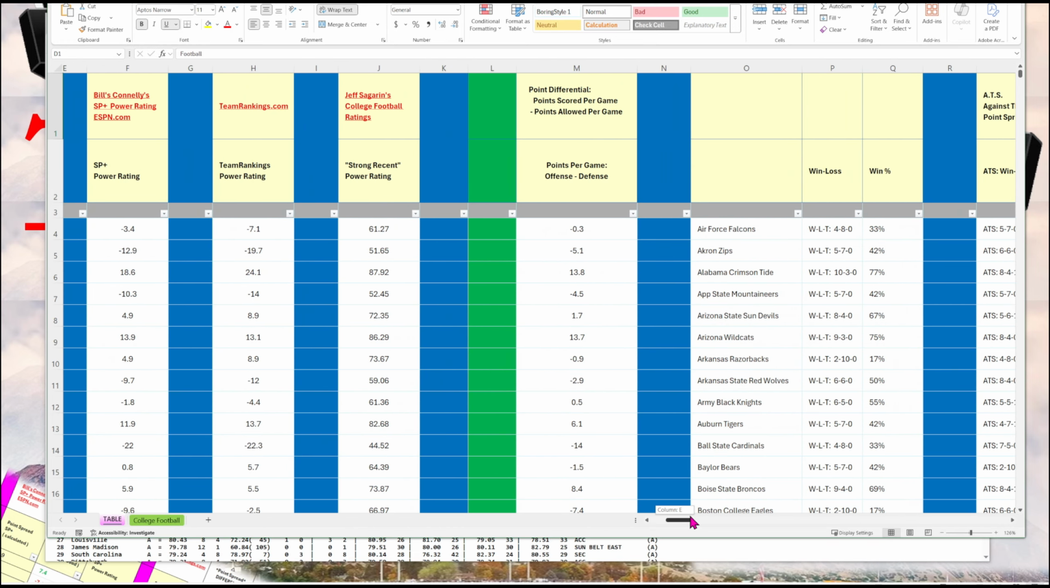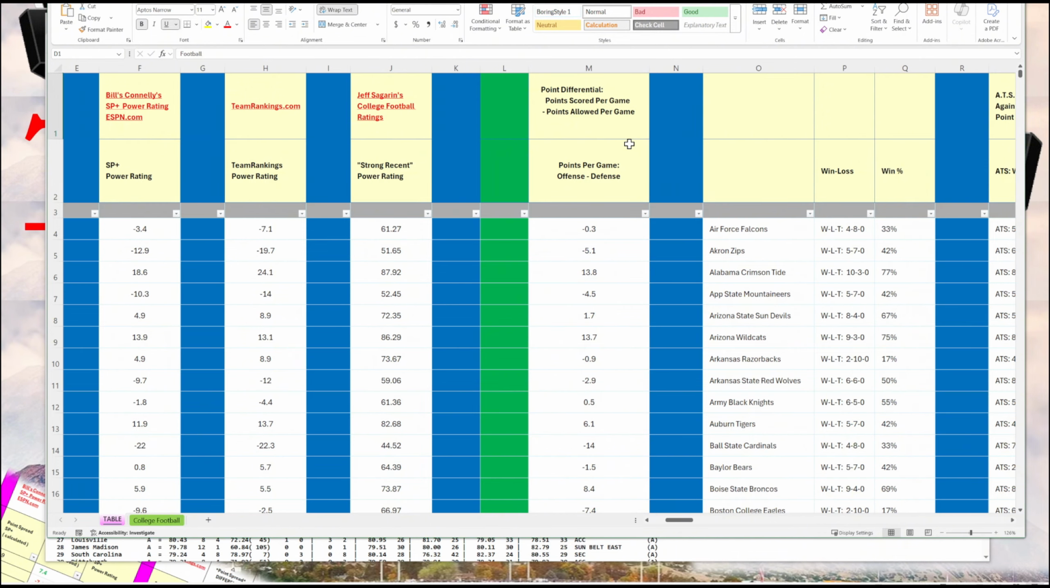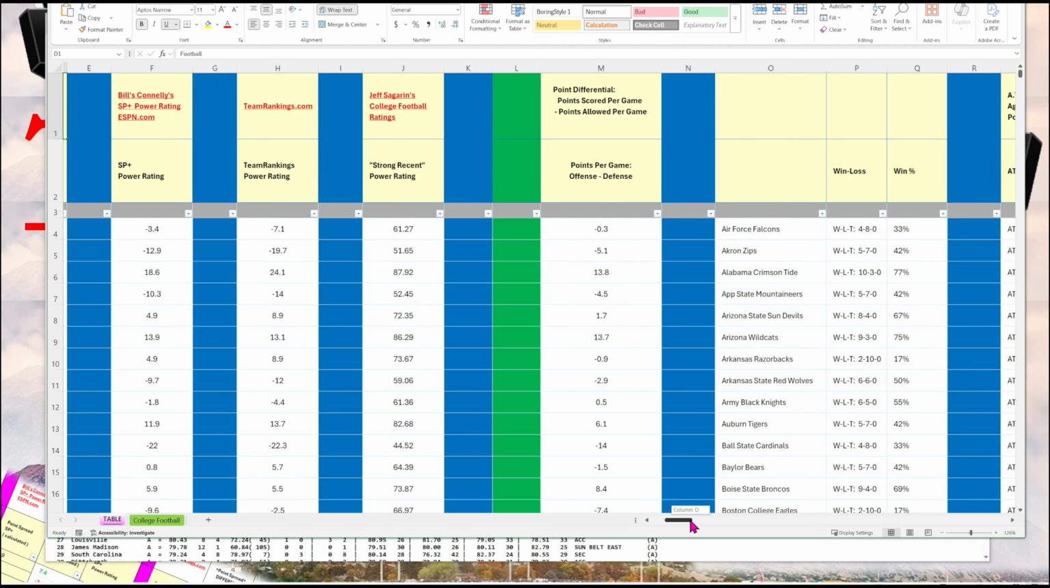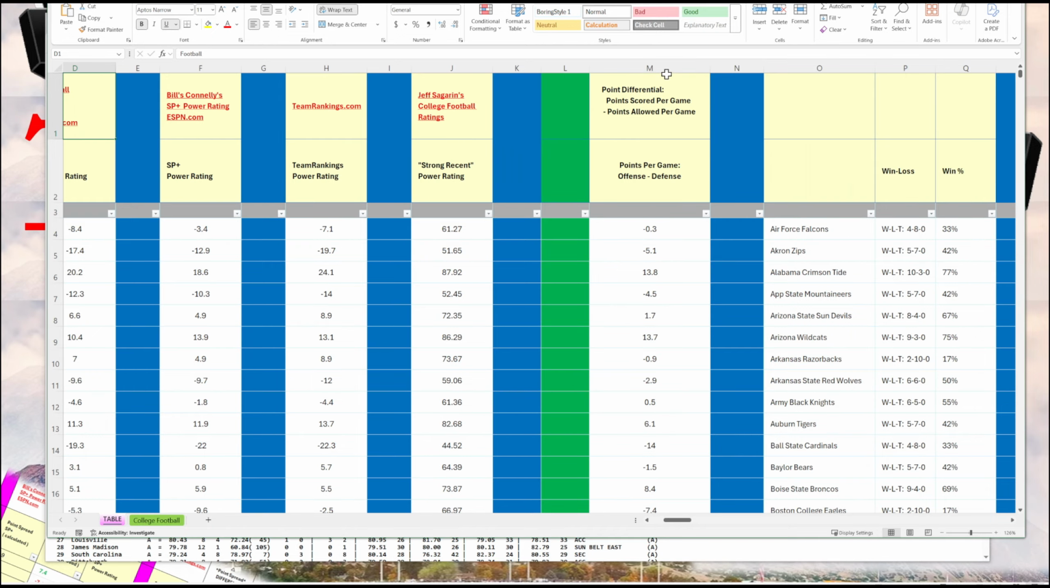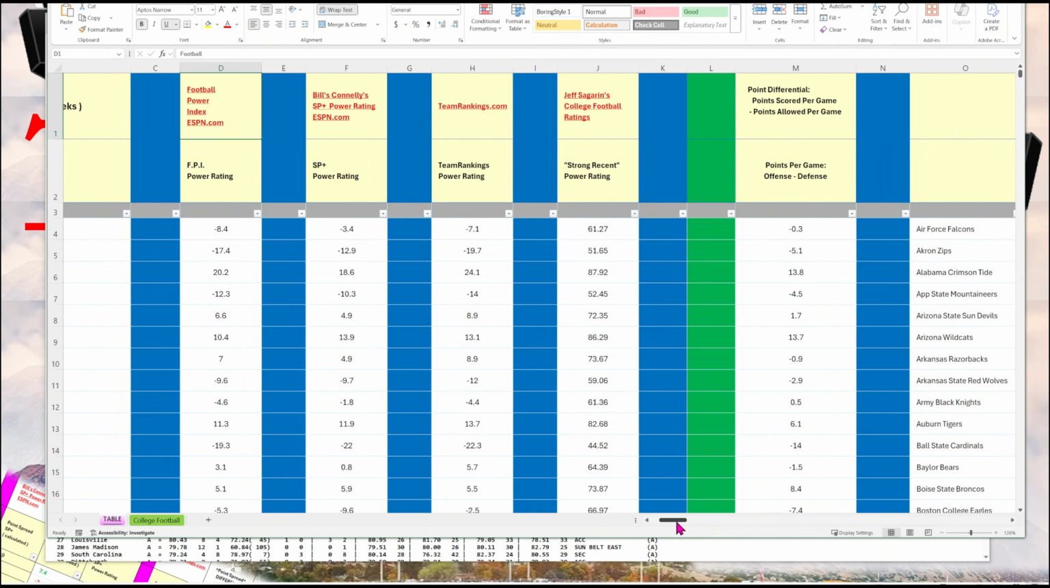Next to them, I include a point differential, which is offense versus defense: points scored per game minus points allowed per game for all the teams. And these are just raw stats. Part of the reason why I did that was if you don't have the power ratings, this gives you an idea of the strength of the teams. But if you